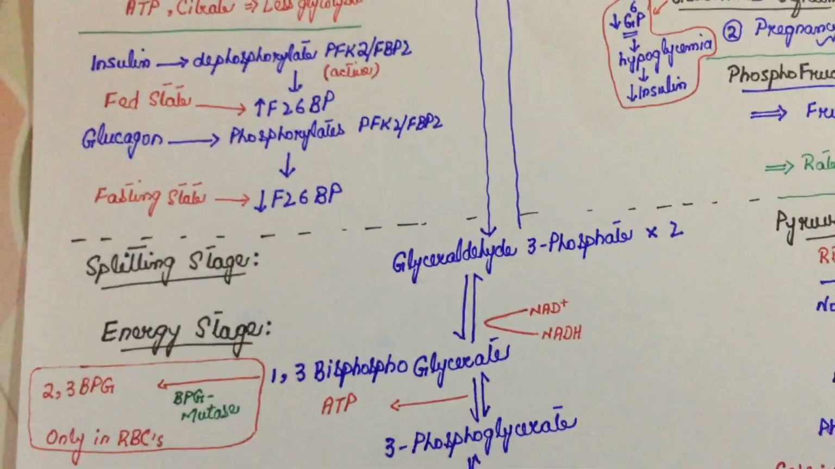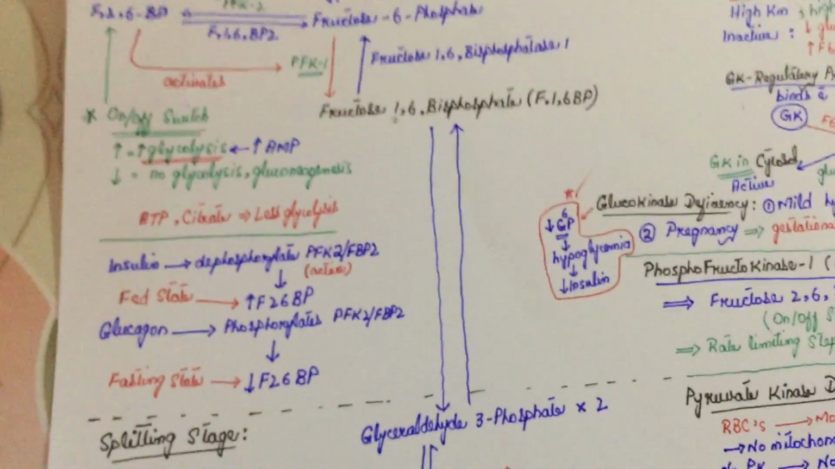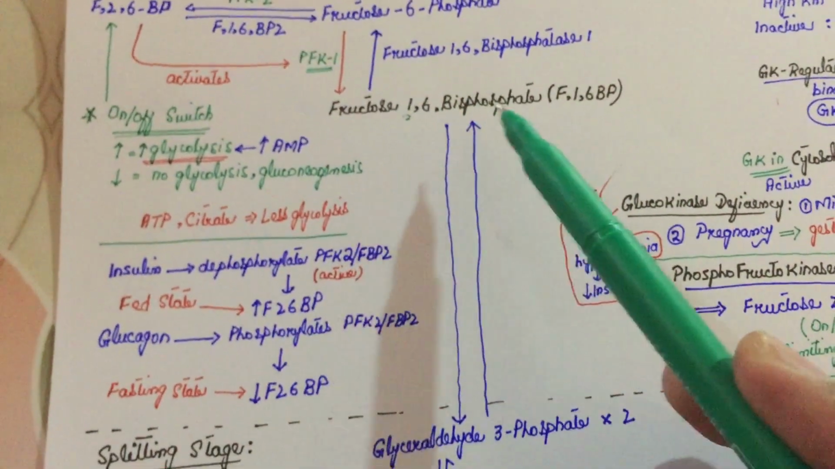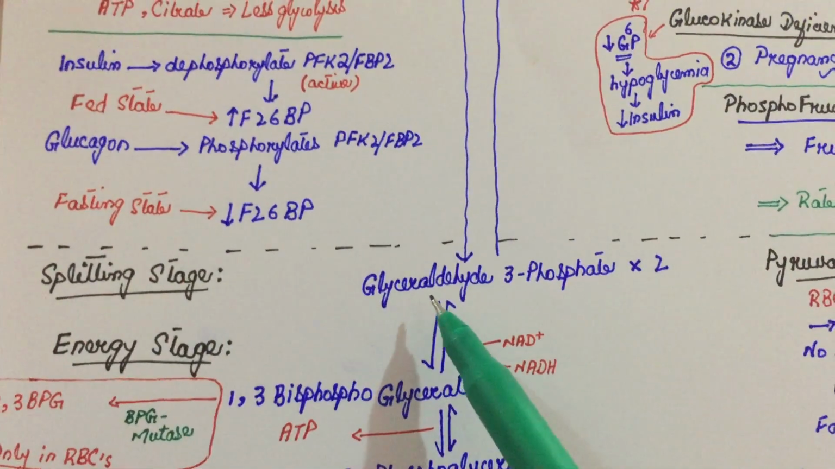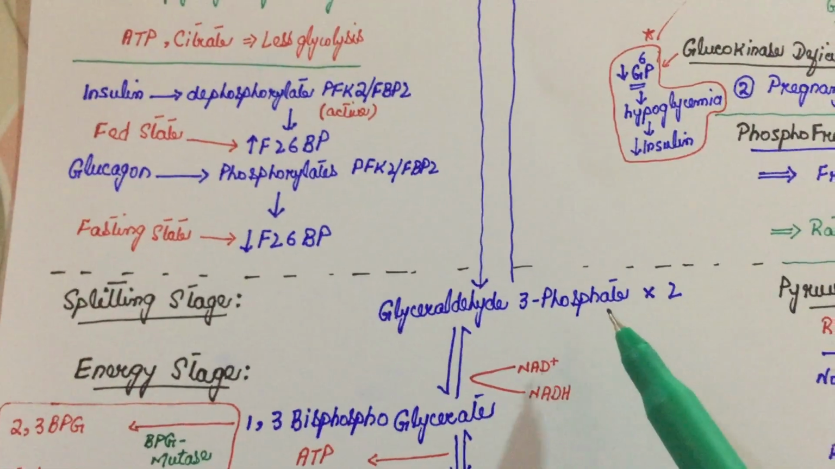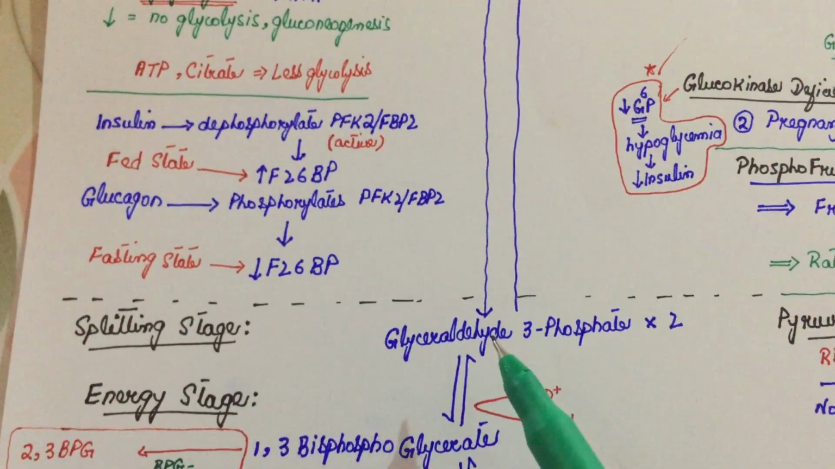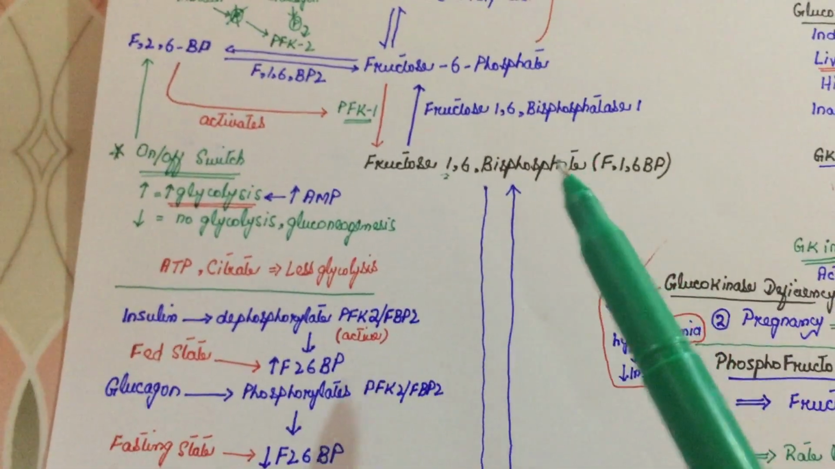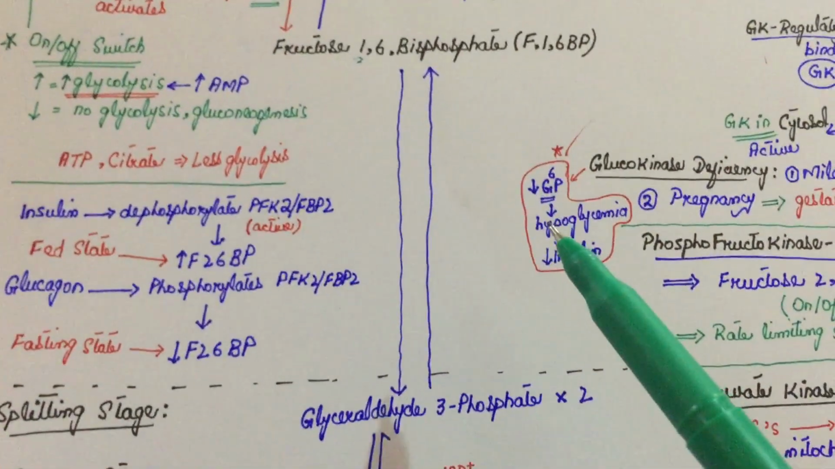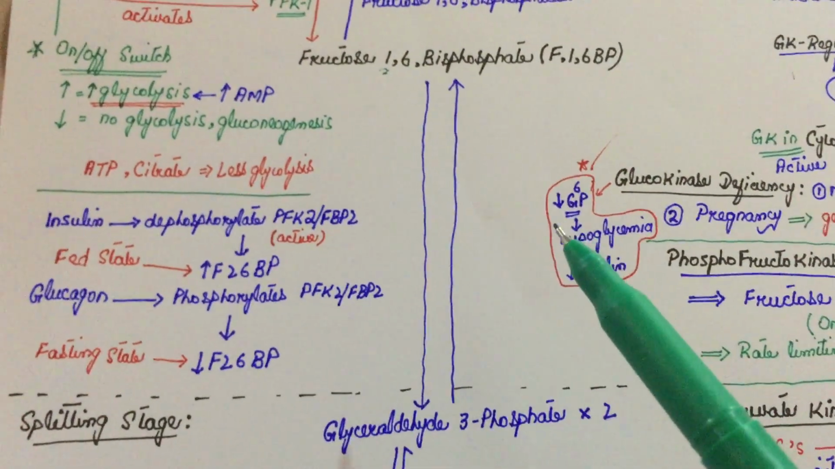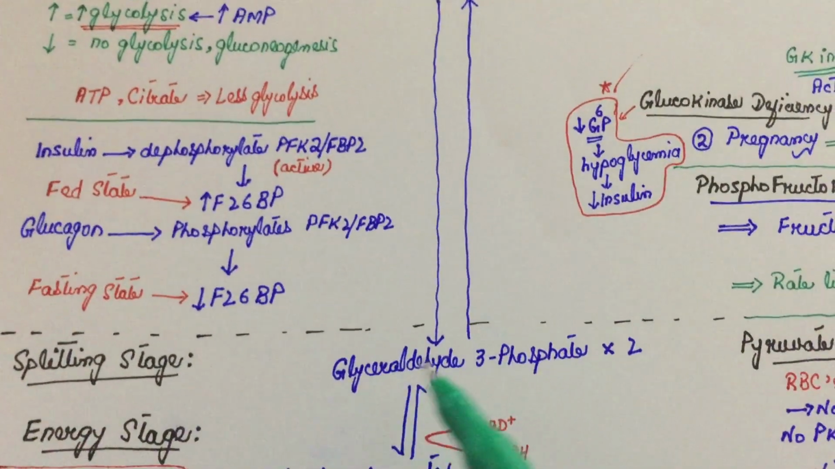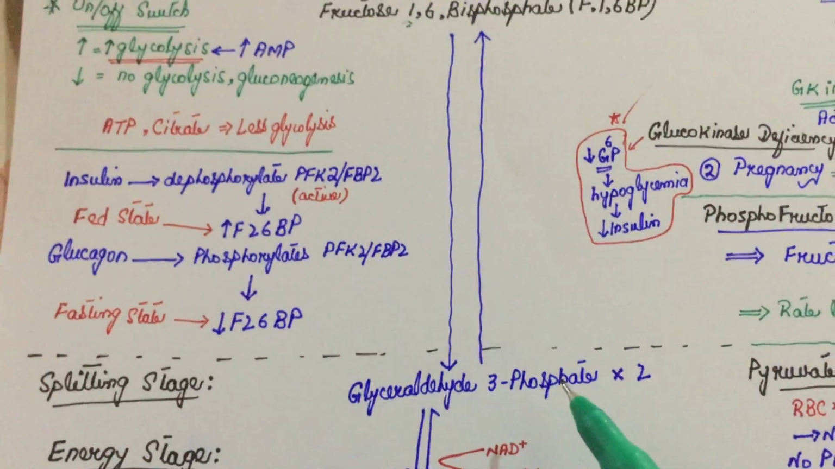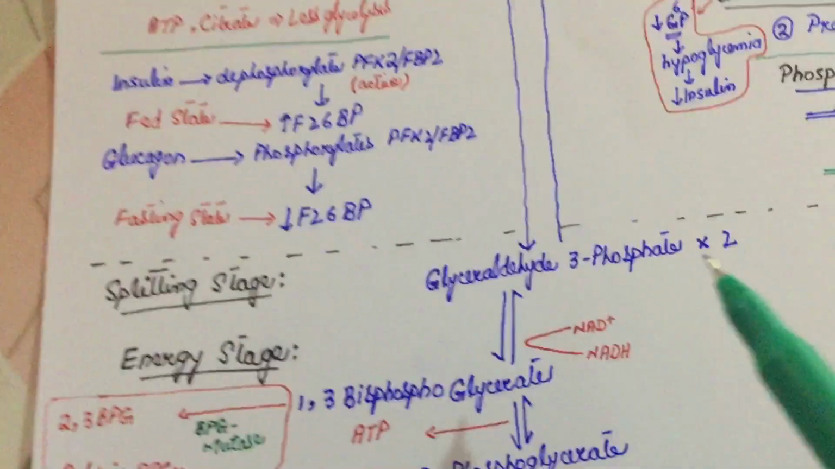The splitting stage is very simple. Fructose 1,6 bisphosphate is converted into glyceraldehyde 3 phosphate, and it is converted into two molecules actually. First, fructose 1,6 bisphosphate is converted into another intermediate, which is unstable, and that is converted back to glyceraldehyde 3 phosphate as well, but that is not important to remember, so I did not write it here.